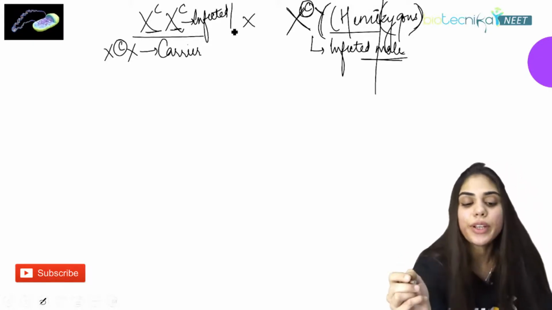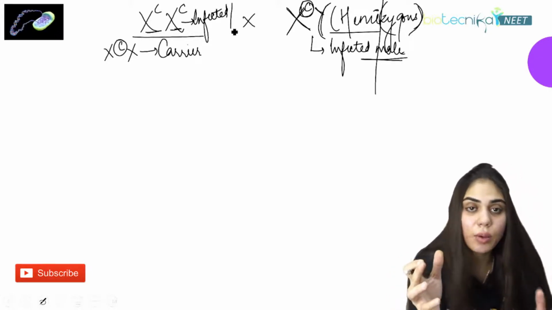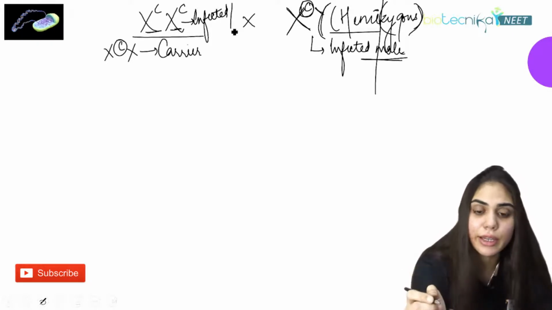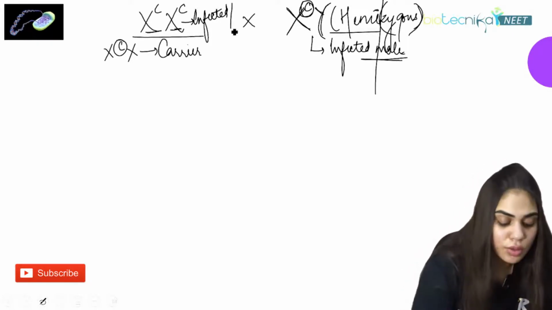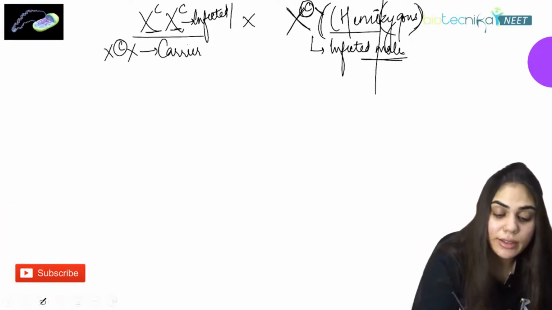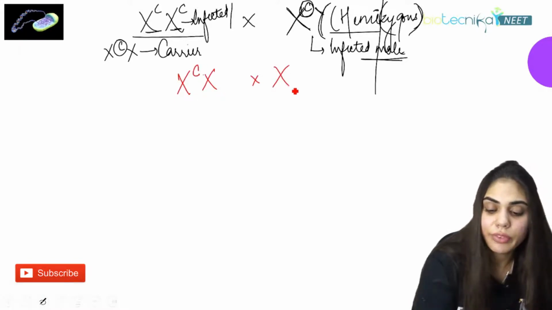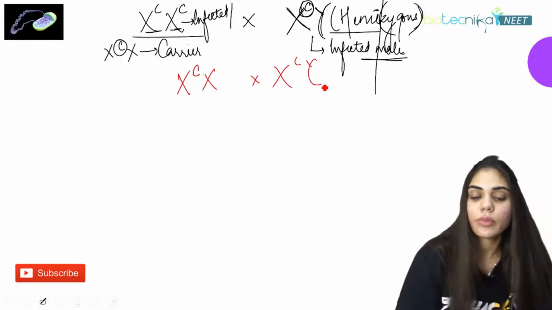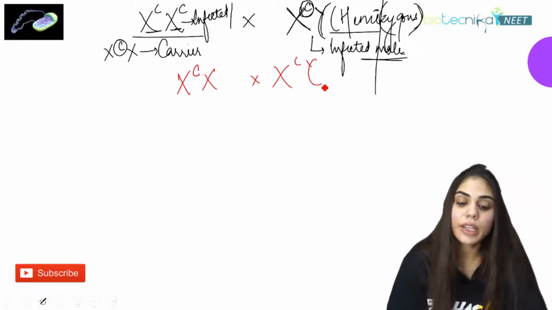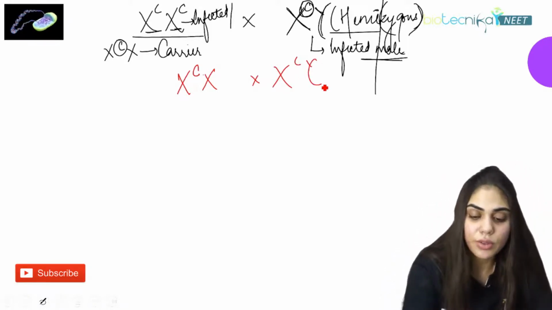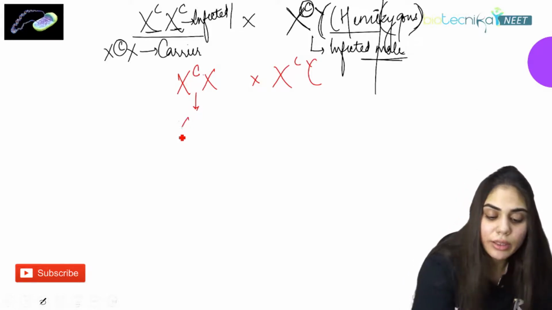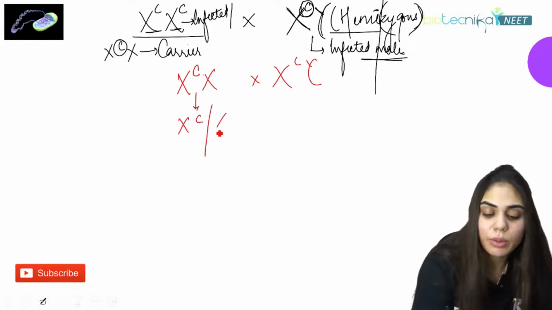Okay, so now we'll understand how inheritance takes place in color blindness. Suppose the female is a carrier, X^C X, and the male is an infected male, having the colorblind gene on his X chromosome. How will the gametes be formed?